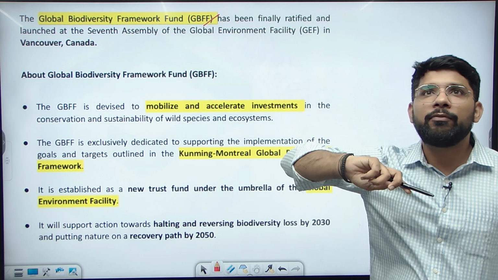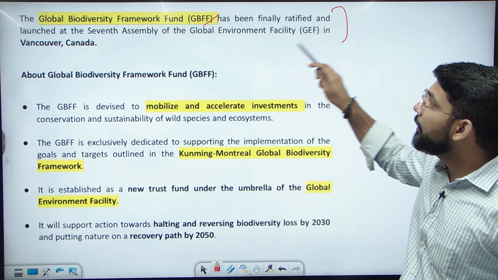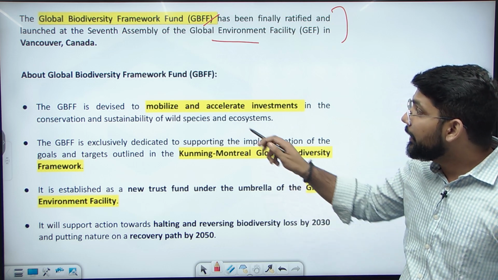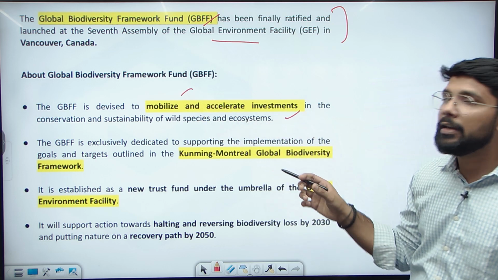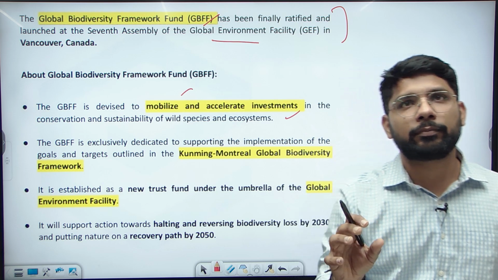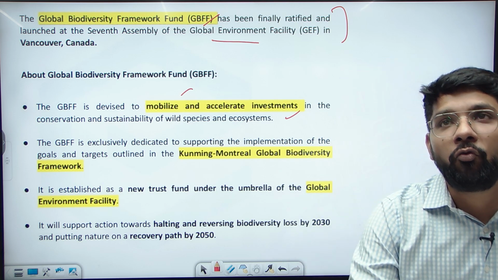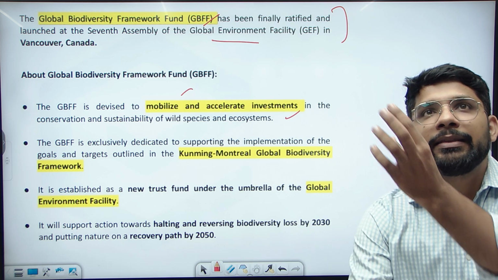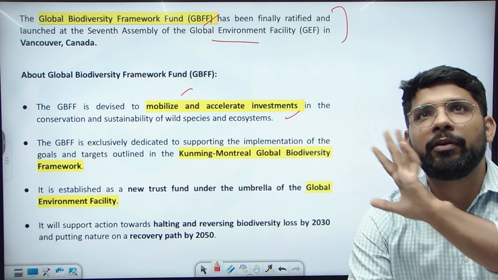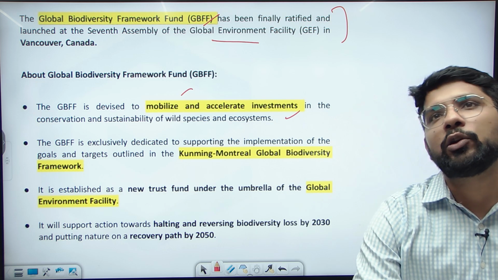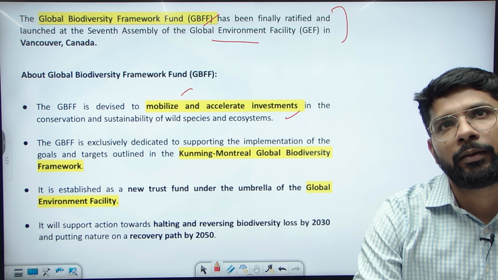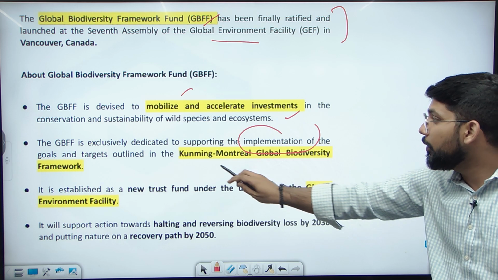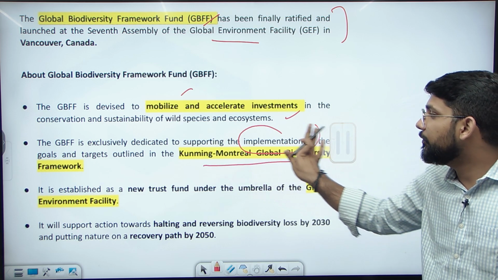The Global Biodiversity Framework Fund has finally been ratified in the 7th Assembly of the Global Environment Facility. It is devised to mobilize and accelerate investment in the conservation, sustainability, wild species and the ecosystem. This specific fund for biodiversity conservation has been ratified under the Global Environment Facility. It is exclusively dedicated to supporting the implementation of the Kunming-Montreal Global Biodiversity Framework.